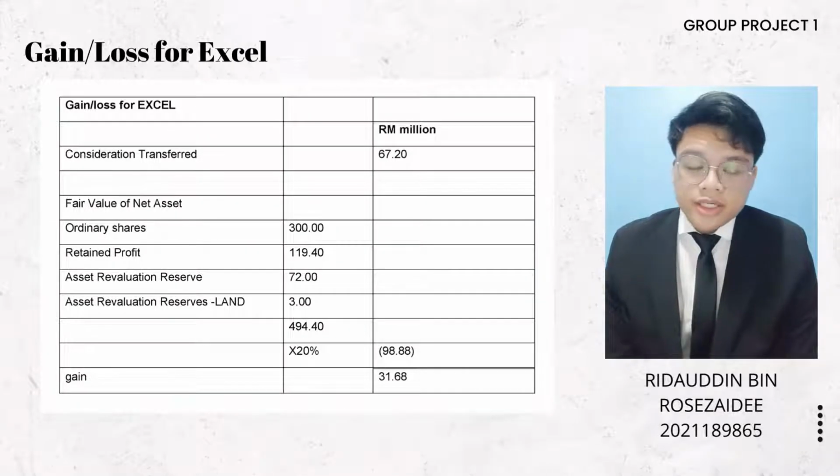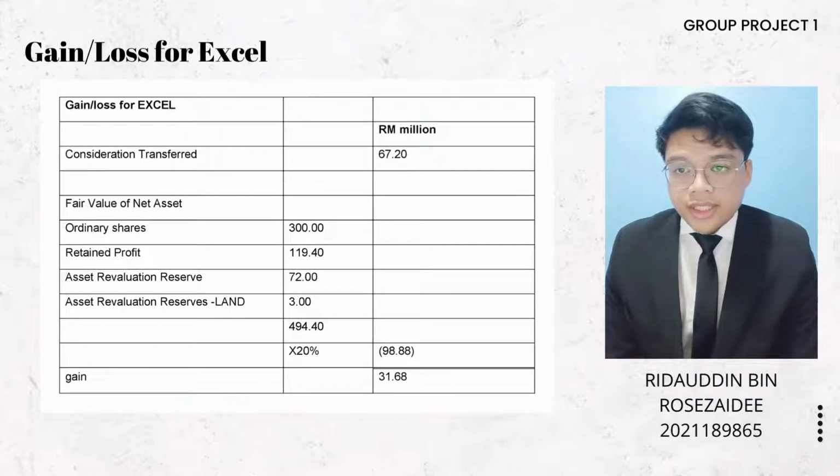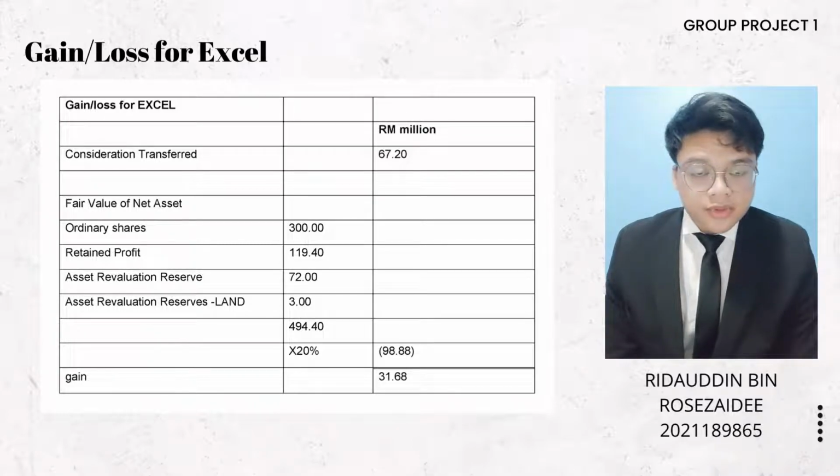Since Great Berhad acquired another 20% of the ordinary shares of Excel, we need to compute the gain or loss arising from the second acquisition of shares in Excel Berhad. Based on the computation, we got a gain of RM31.68 million, recorded in the statement of changes in equity as changes in shareholding.